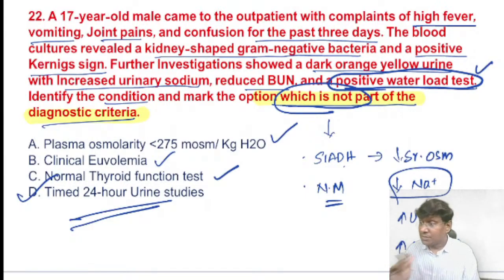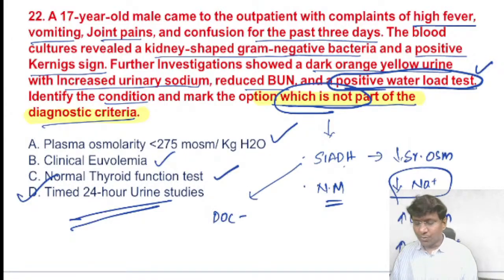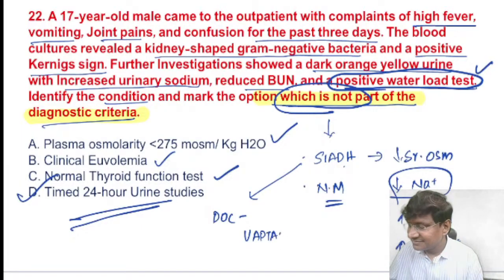Now, in case of SIADH, all the clinical manifestations are mainly because of hyponatremia. You will not have a fluid overload state. What is the drug of choice in case of SIADH? The drug of choice is Vaptans.